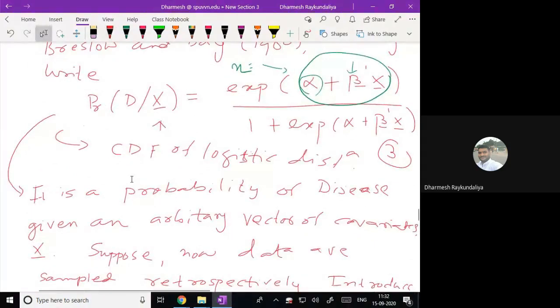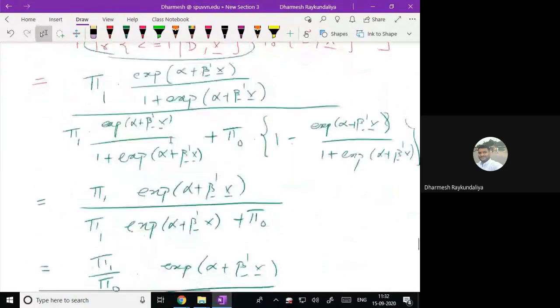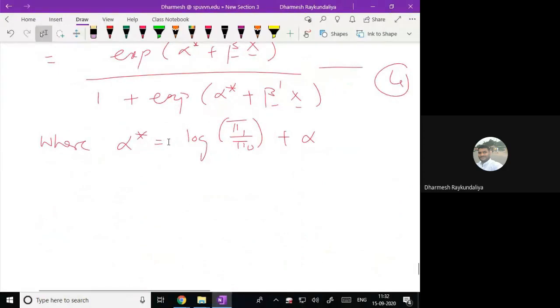Here you have probability of D given x, that means the data is taken prospectively. You can see the right hand side of equation 3 and 4 both are same except alpha intercept parameter. So that means the regression coefficient remains the same. That is what happened, right?